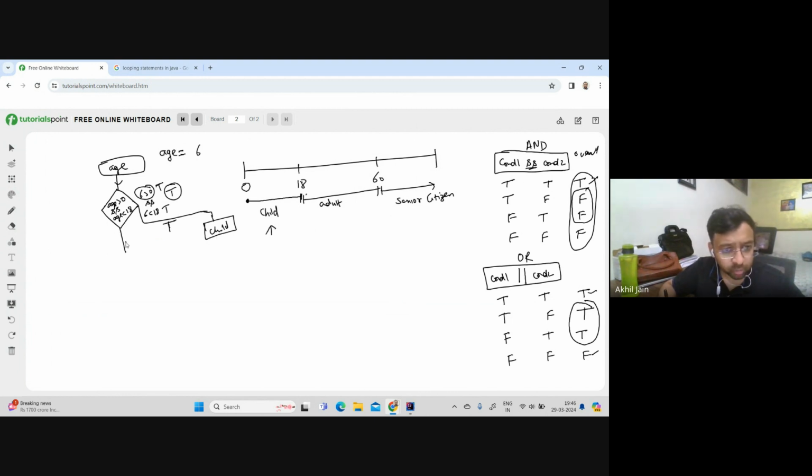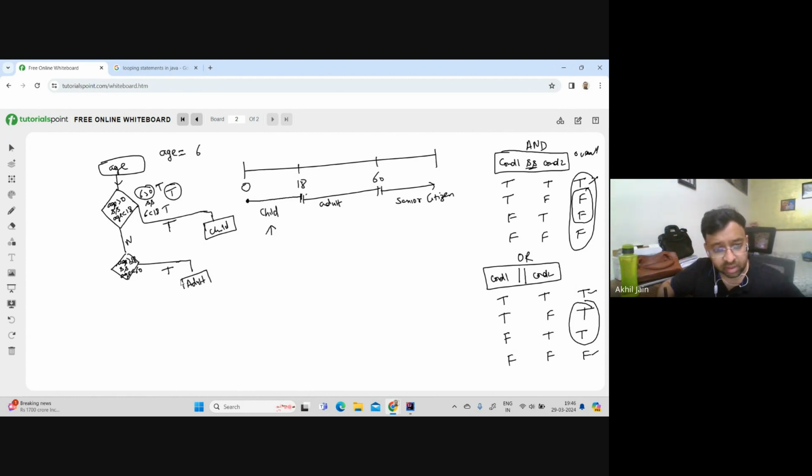If it turned out to be no, then it will again make a check. What is that check? It will check whether age is greater than or equal to 18 && age is less than 60. Okay. If this time it turned out to be true, then it should print adult.